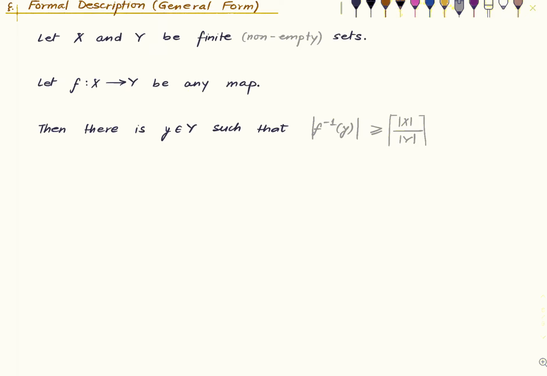Let me make it neater. Yeah. So that's the theorem.